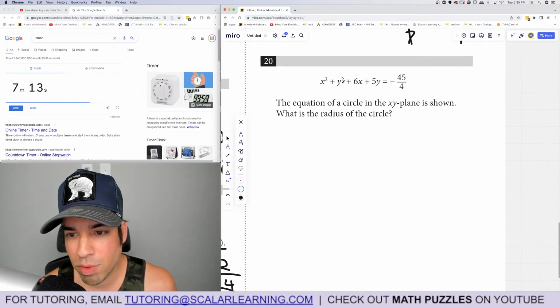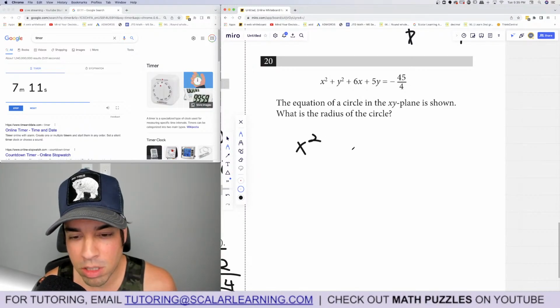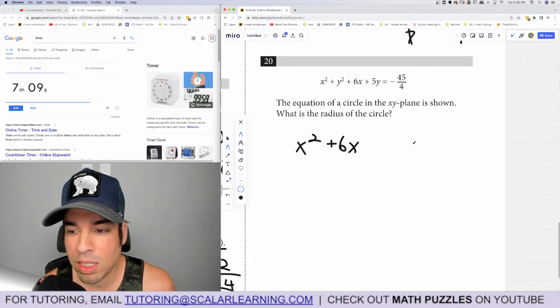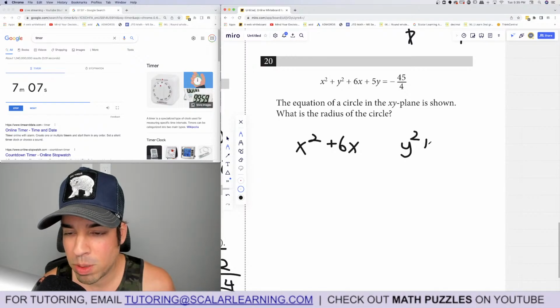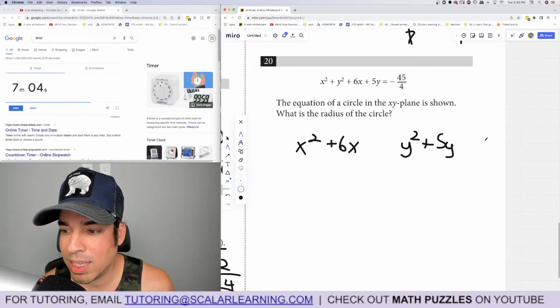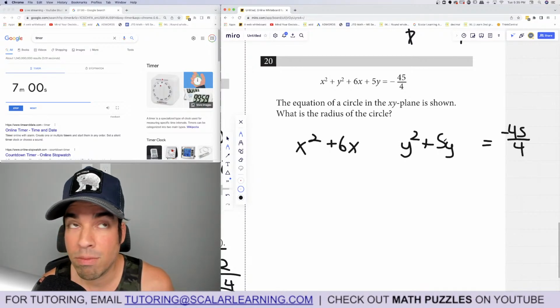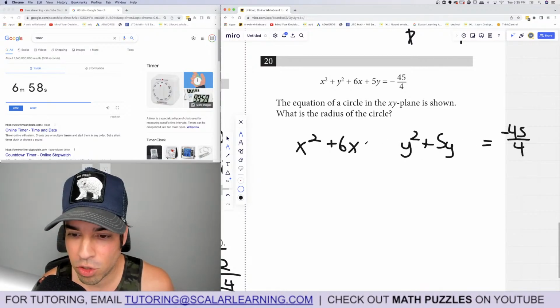Number 20, the equation of a circle is shown. What is the radius? So this is the hardest type of circle problem you're going to get. When you get it like this, you want to set it up by grouping the y's together first, and we want to get it into standard form for a circle. So we're going to have to complete the square a little bit.